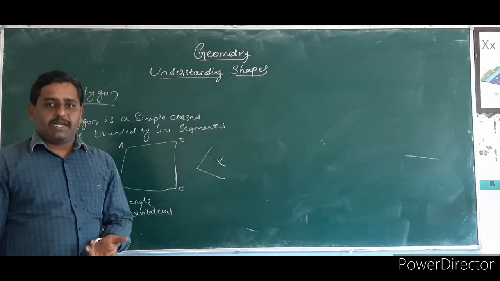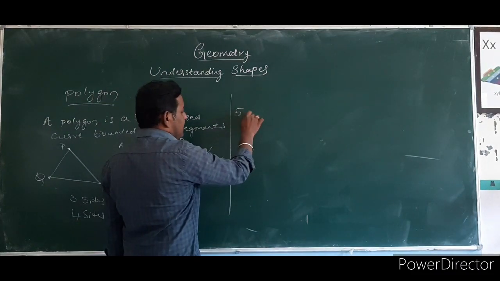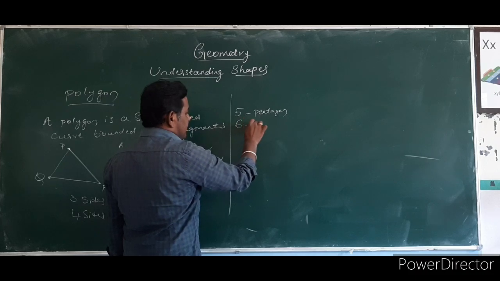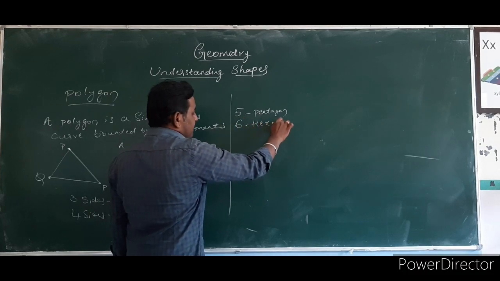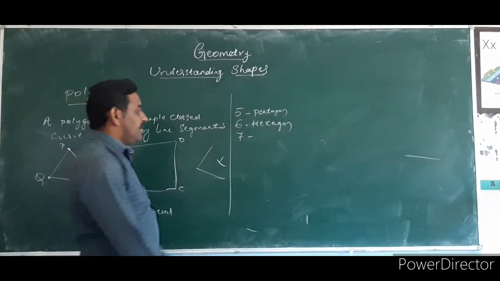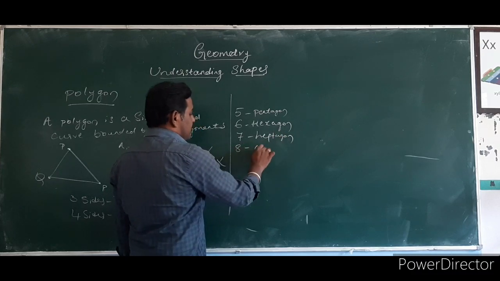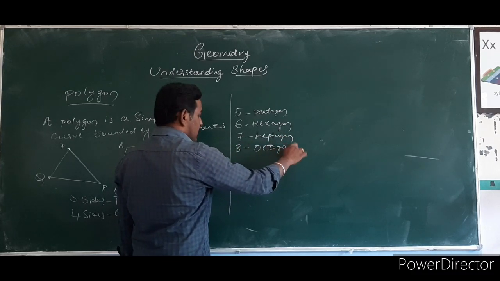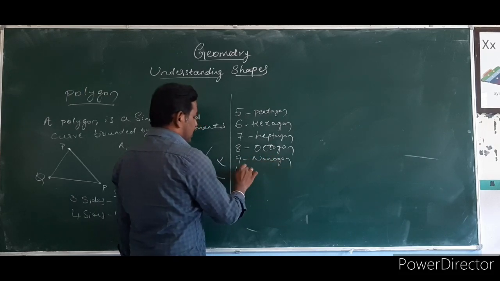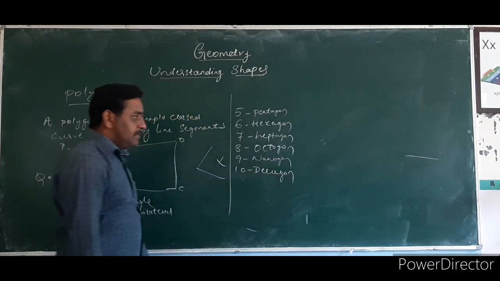Depending upon the number of sides, we name the polygon. 5 sides means pentagon. 6 sides means hexagon. 7 sides means heptagon. 8 sides means octagon. 9 sides means nonagon. 10 sides means decagon.